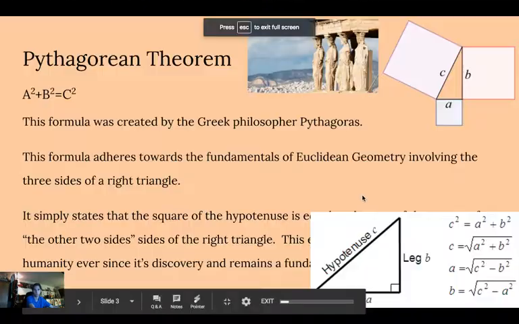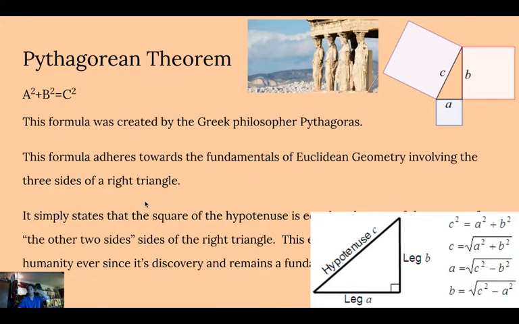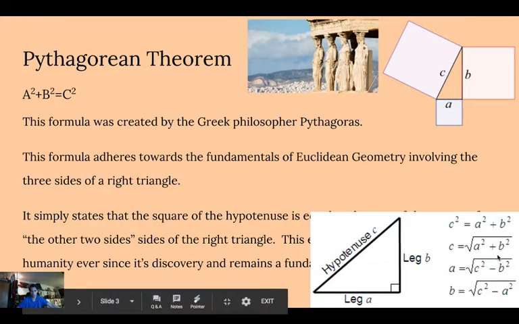So you can see this is the Pythagorean equation. Basically, using basic algebra, you can keep the hypotenuse equal by using different formulas. So c squared obviously equals a squared plus b squared, and then c equals the square root. So the hypotenuse equals the square root of a squared plus b squared.